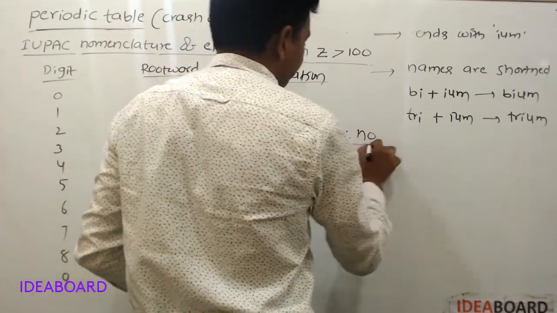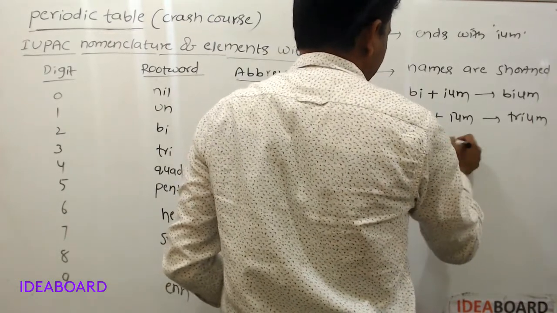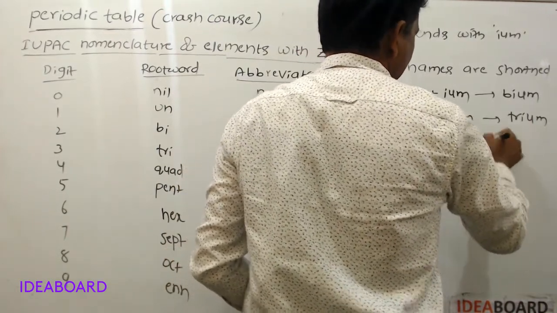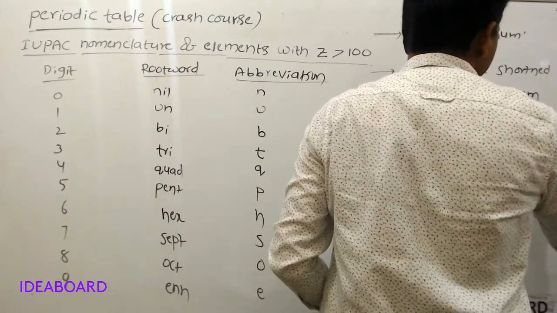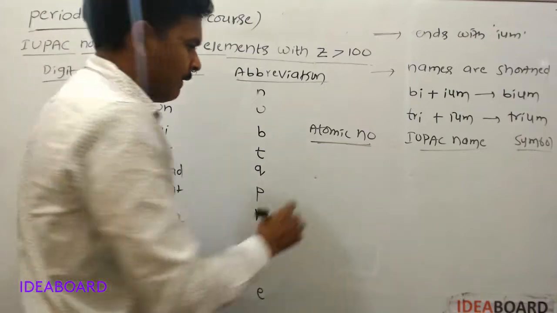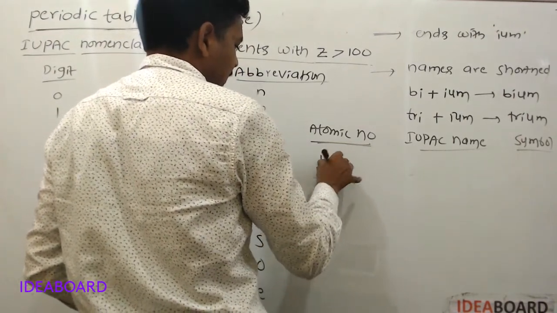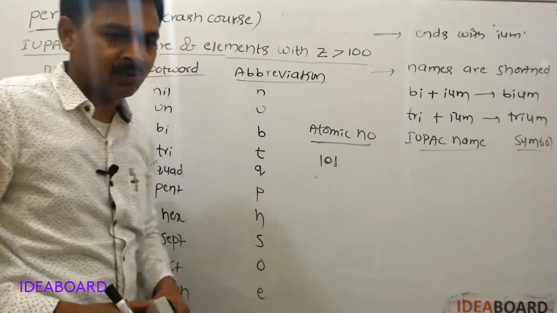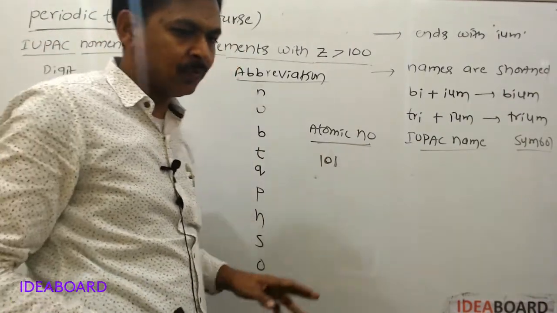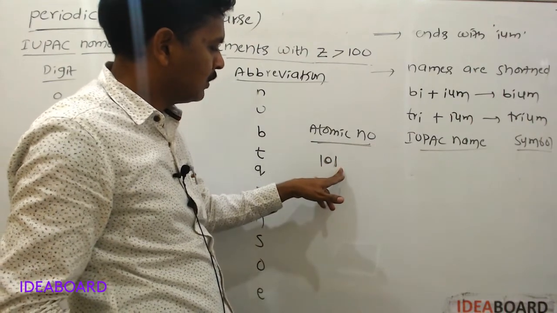Atomic number, IUPAC name, and symbol of the element. For example, if we take the element with atomic number 101, then its name should be un, nil, un.